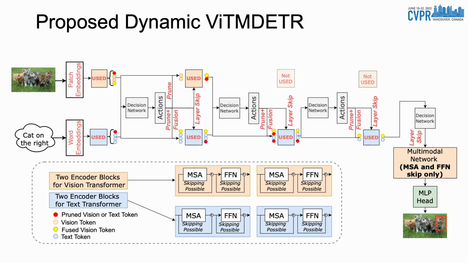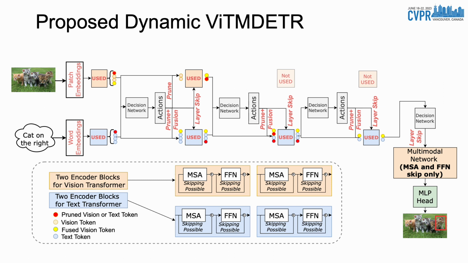Here we show our dynamic ViT MDETR in detail. First, a decision network takes vision and text representations from the backbones and provides actions for MSA and FFN layer skipping and token pruning for the following blocks of the vision and text backbones. We insert several decision networks across the two backbones to reduce the burden on each decision network and to fully cover all the blocks of the vision and text backbones.